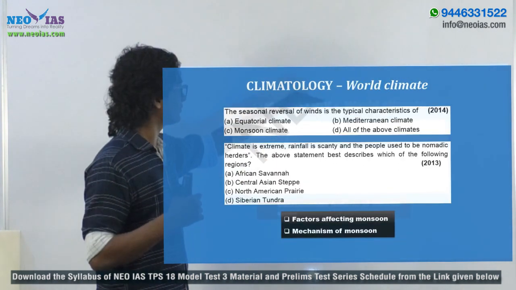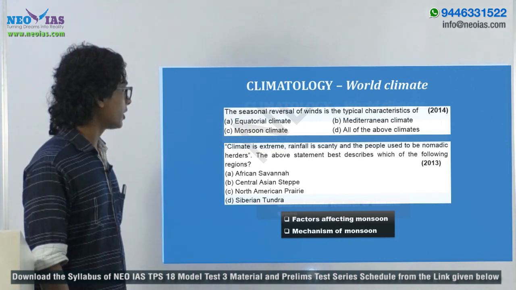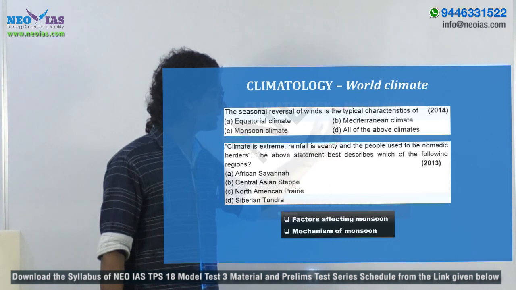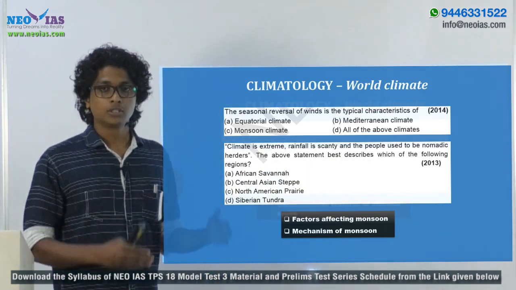The next topic is world climate, and now let's see the question from the 2014 paper. The seasonal reversal of winds is the typical characteristic of which of the climatic types, right?